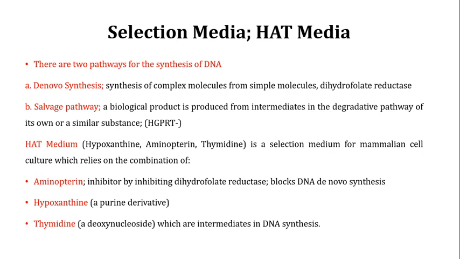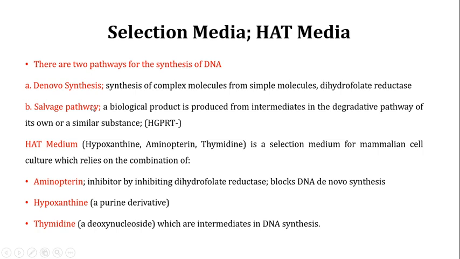One of the important enzymes for de novo synthesis is dihydrofolate reductase. Just keep in mind that this enzyme is one of the key enzymes which the HAT media is using to select the hybridomas.